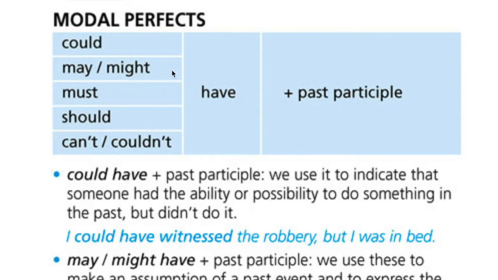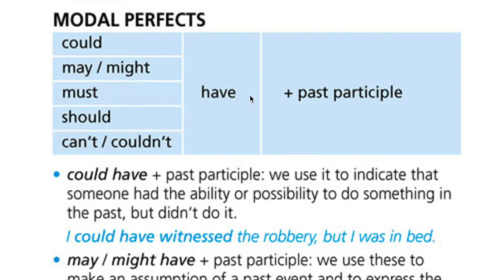Now, in the structure for modal perfects, we have three elements. We have here on the left one of the modal verbs: could, may or might, must, should, or can't, couldn't. Okay? Now this would be the first element. The second element would be have. Have is an infinitive structure. Haber. We are not using it as a normal verb that might have the alternative have, has for the third person singular, because this is only an infinitive, so there is no variation here. Okay? And then the last element is the past participle. Past participle is the ed form in the regular verbs.